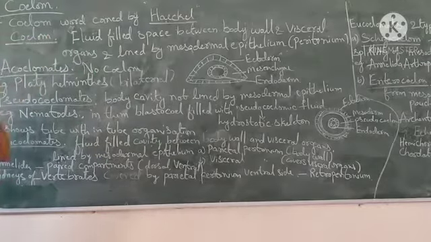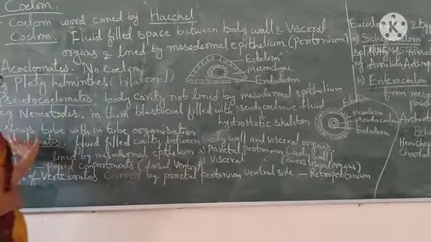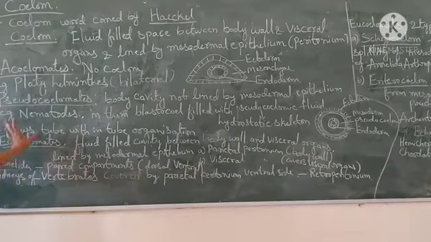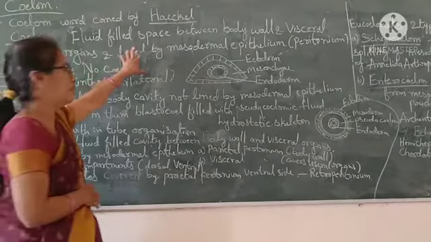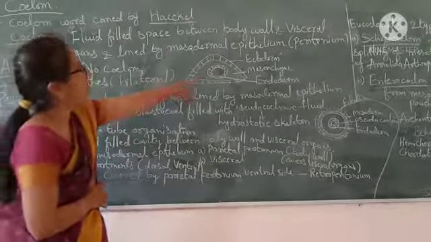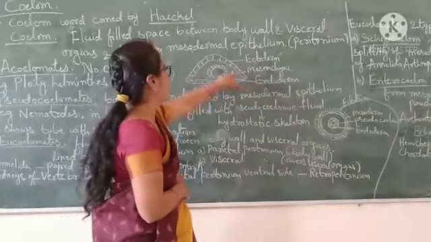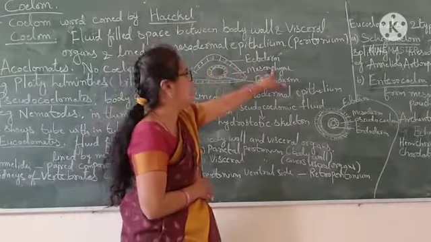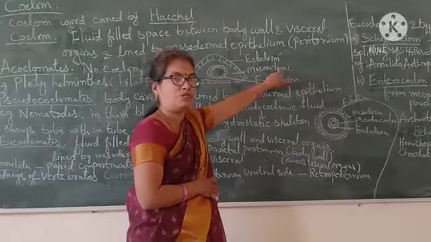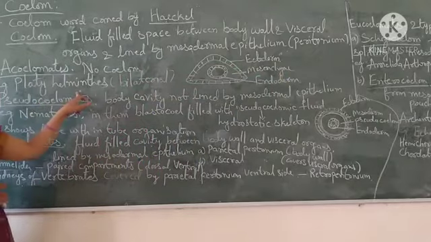Here three types of animals are present: acoelomates, pseudocoelomates and eucoelomates. Acoelomates means the coelom, the body cavity, is not present. Here we can see that only ectoderm and endoderm are present. Only mesenchyme is present, no mesoderm. An example is the platyhelminths.